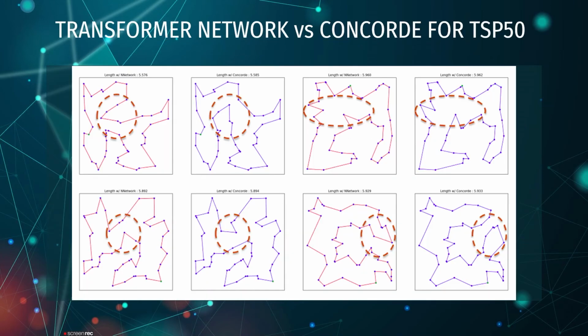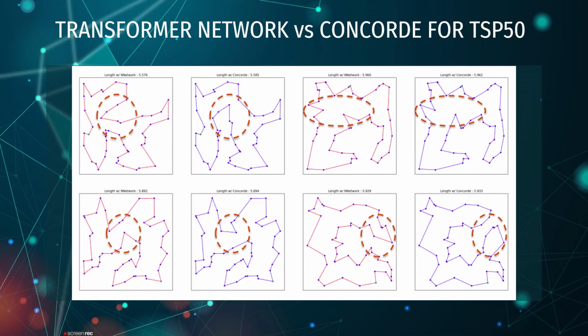To get an idea of the path obtained by this model, we compare the path obtained by the model versus Concorde. Starting with TSP 50, we can observe that sometimes the neural network is even able to do slightly better than Concorde. As in the first example, where the length using the neural network is 5.576, while that with Concorde is 5.585.